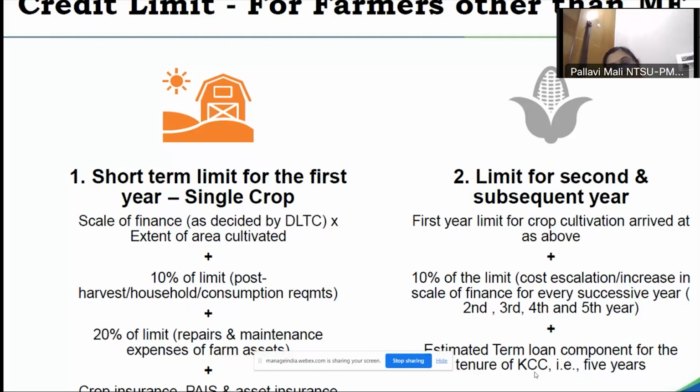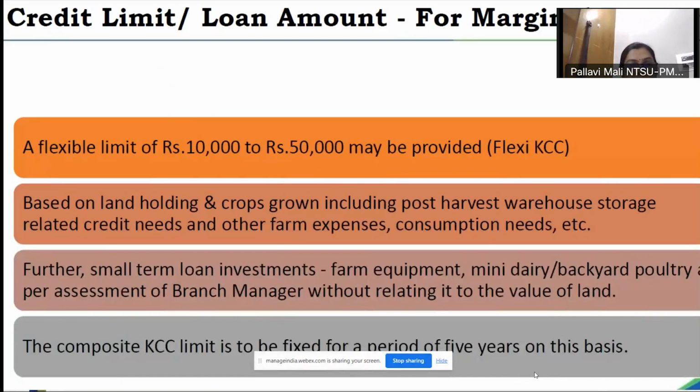Subsequently, this credit limit will be the base for the next year's calculation. In the second year and subsequent years, we take the first year's limit, the cost of cultivation as we have discussed, plus we add a 10% escalation every year: second, third, fourth. This way we estimate the term loan component and short-term loan component for the KCC tenure of up to 5 years. That is for the general farmers, apart from marginal farmers.